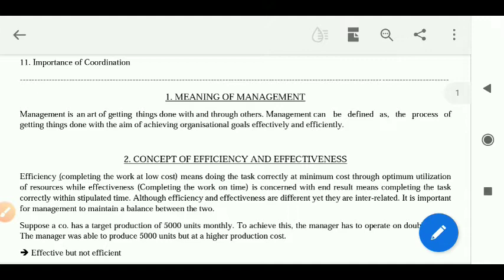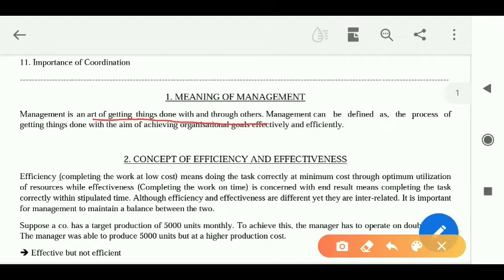Pretty simple. Chalo, let's see the definition that is provided to us, and then if any more explanation is given, I'll be explaining you while reading. See, management can be defined, or it is an art of getting things done with and through others. So this I have already said, that management is such a process, it is an art of getting things done. How do we do it? We do it with the help of individual, with the help of some group of people. It cannot be done alone. It is always a group activity.